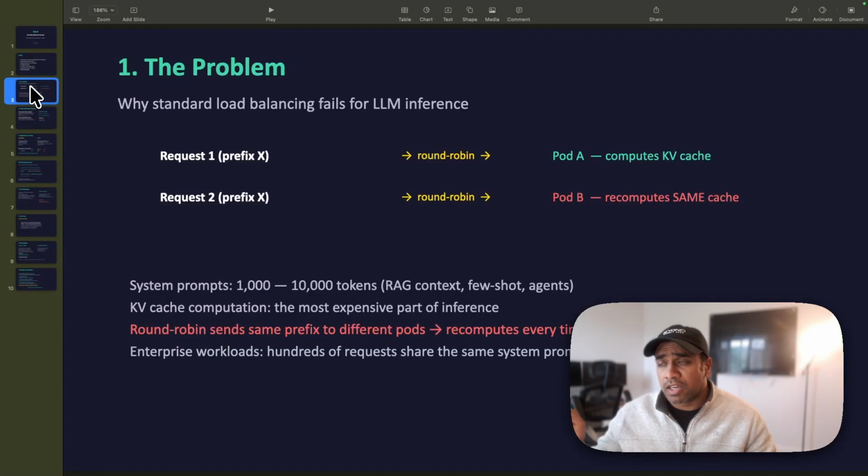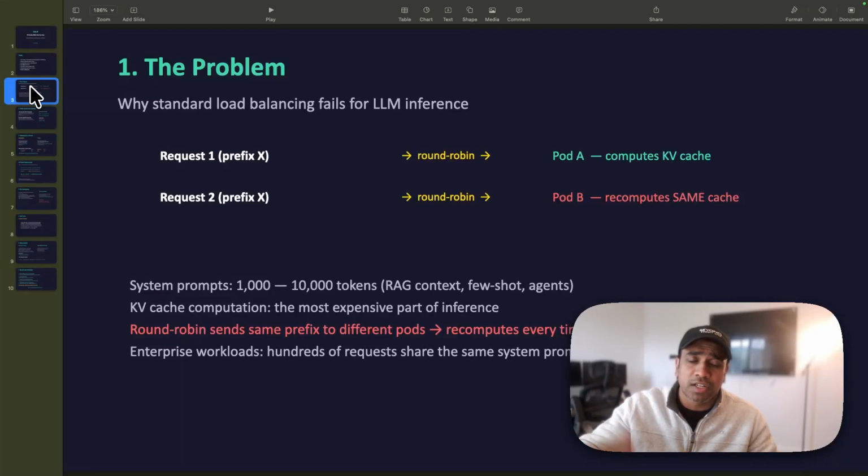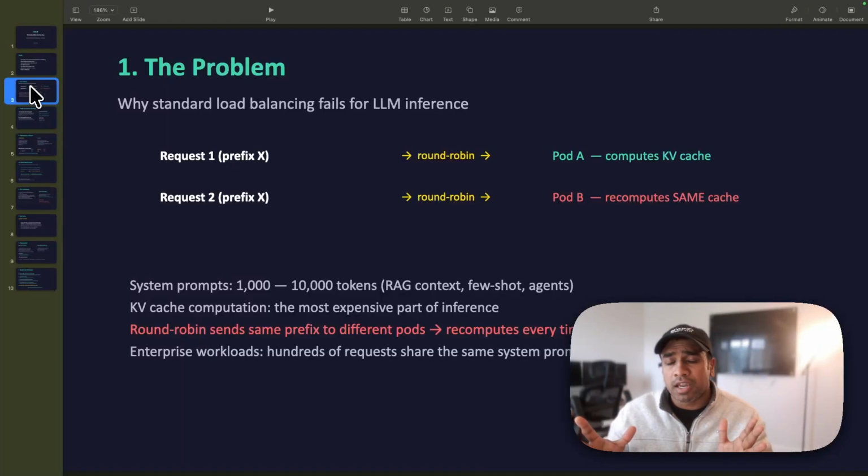So say the first request has the KV cache computed. The second request will have a lot of similarity in the context it's sending, and still recomputes if it goes to pod B based on the round-robin mechanism. For example, for RAG context or agentic implementations, there is a lot of system prompt and context that is the same across multiple requests.